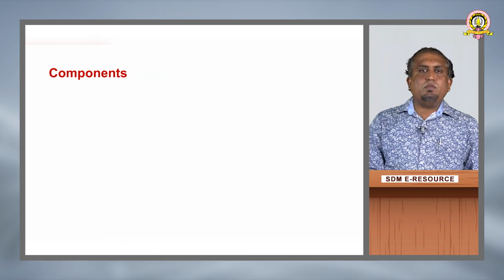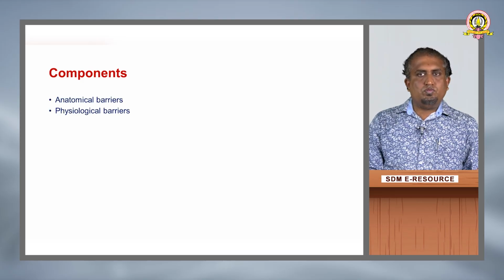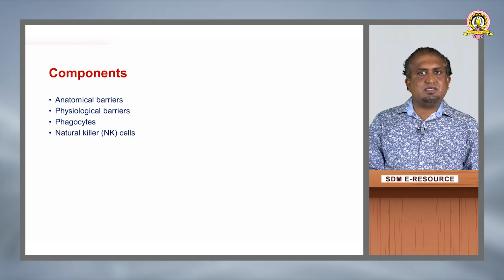Let us see the components of innate immunity. Number 1, antimicrobial barriers. Number 2, physiological barriers. Number 3, phagocytes. Number 4, natural killer cells. Number 5, mast cells. Number 6, dendritic cells. Number 7, complement pathways.